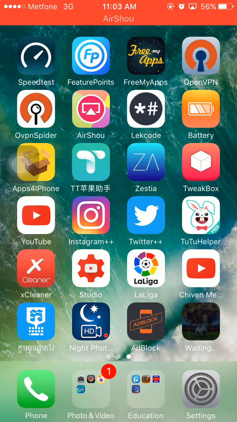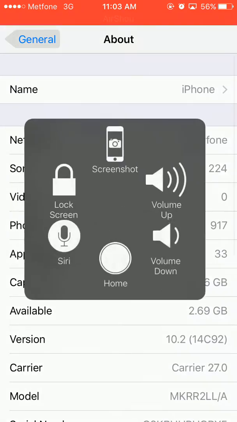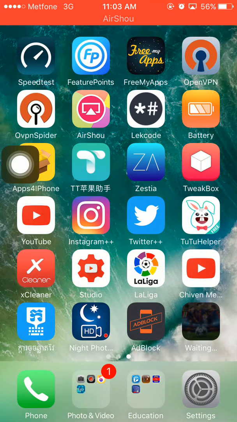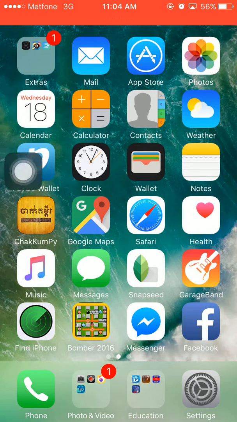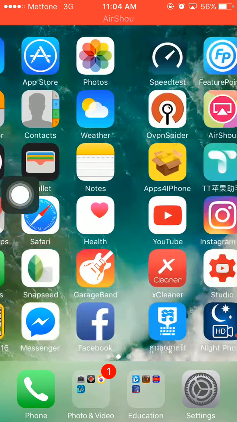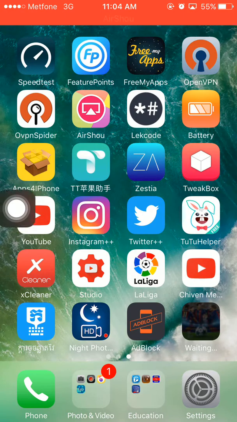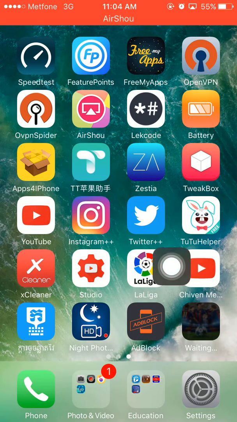Today I'm gonna show you how to make or create a ringtone on your iPhone, iPad and iPod without jailbreak. Here is my iPhone 6 running on iOS 10.2, and we're still waiting for a jailbreak, but no one has it. So the first thing you're gonna need is to download GarageBand. After you download GarageBand, you can follow my video.